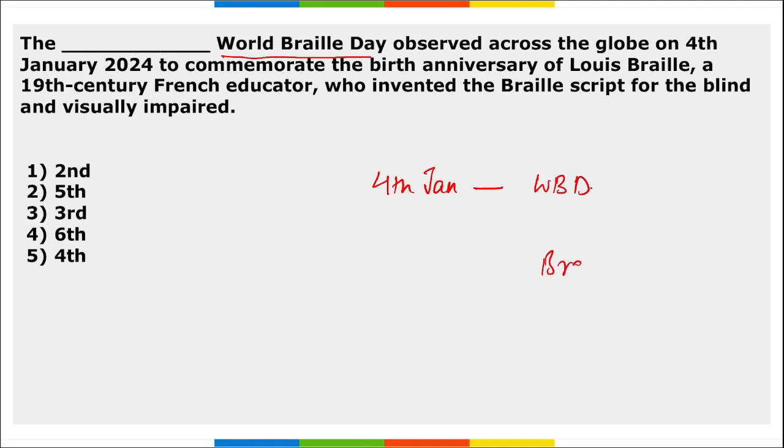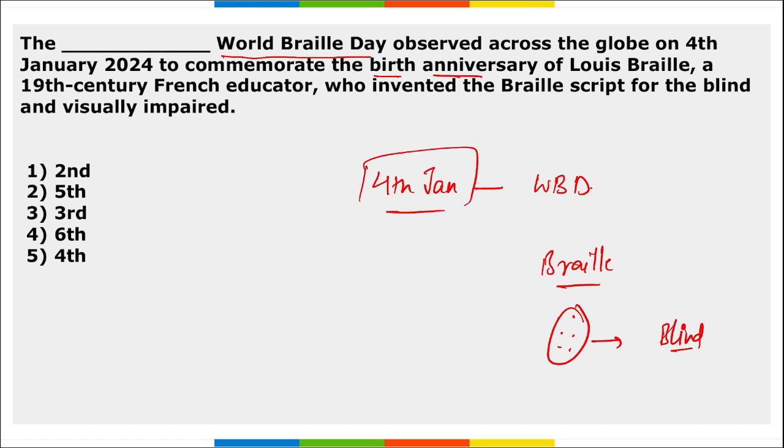And what is a Braille script? Braille script is basically a combination of 6 dots that helps a blind or visually impaired person to read, right? And this 4th of Jan is basically observed as the birth anniversary of Louis Braille. That was a 19th century French educator who invented Braille script for the blind and visually impaired. So this year in 2024, we observed the 6th edition of the World Braille Day on 4th of Jan.